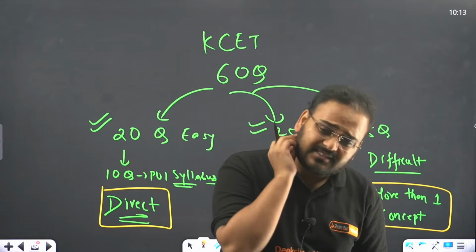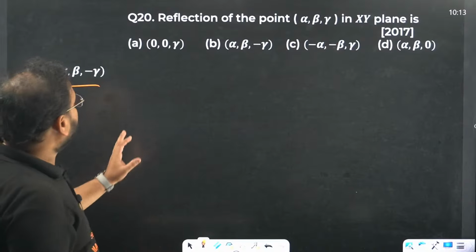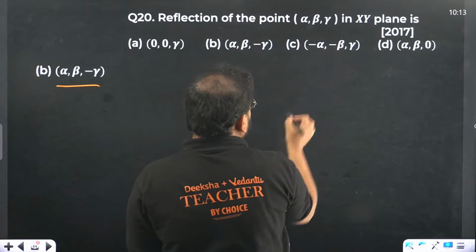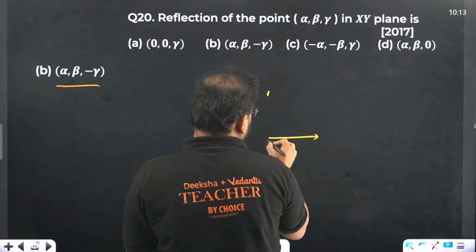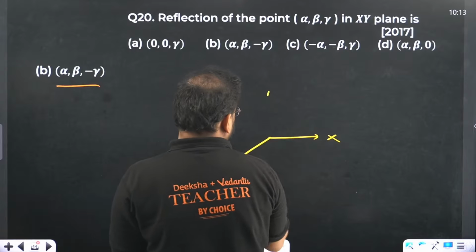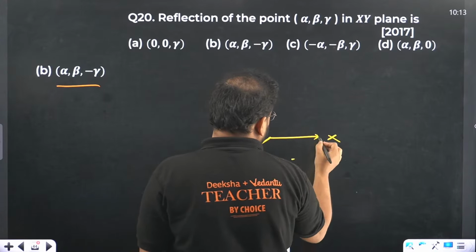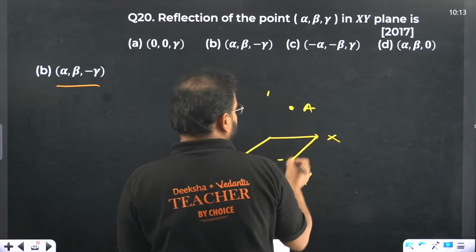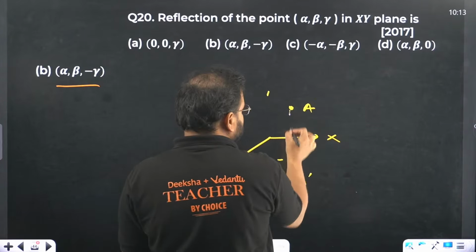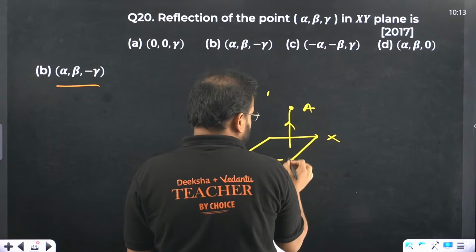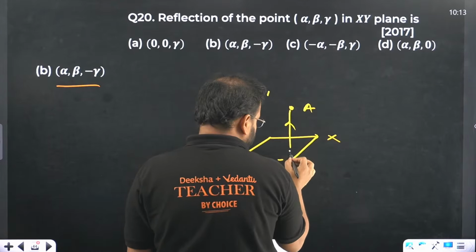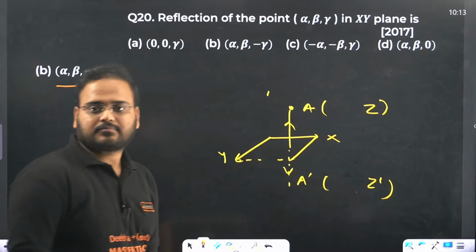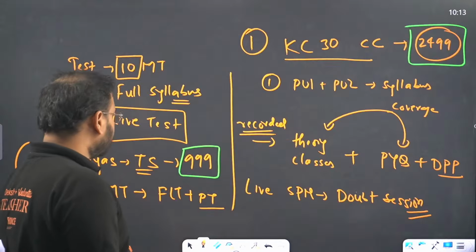The reflection question you're talking about, right? The reflection question was this one, no? Here you go. Basically, in the XY plane, let's say this is the X axis and this is the Y axis. This is the XY plane. If you take the mirror image of this point, let's say this is A and this is A dash, what will change is only this distance. This goes below here, so whatever the Z coordinate is, it will become Z dash. Got it? Clear?